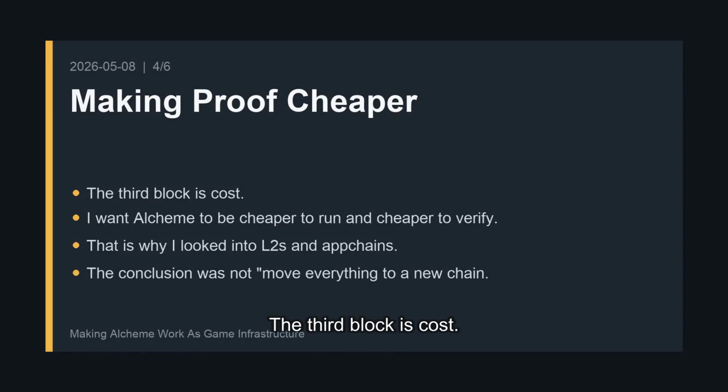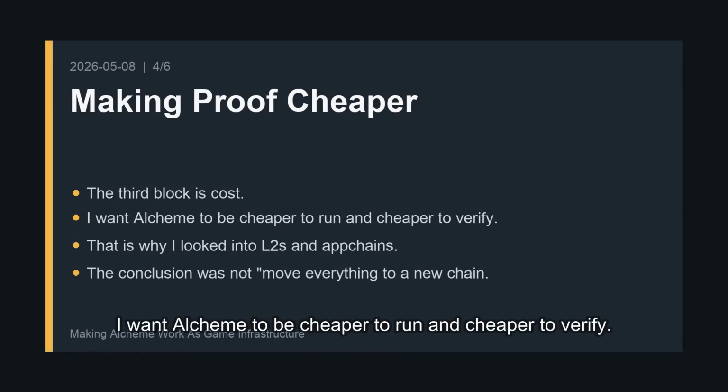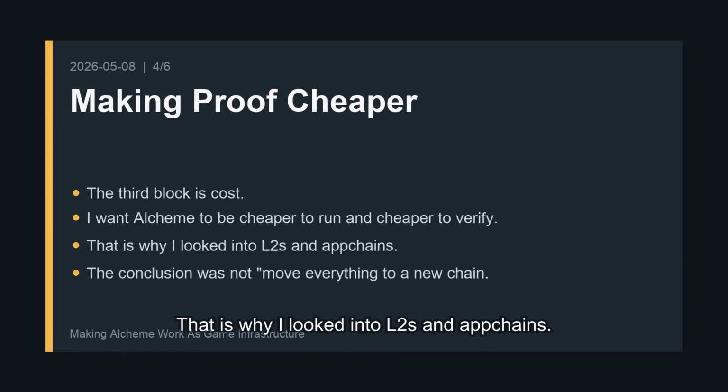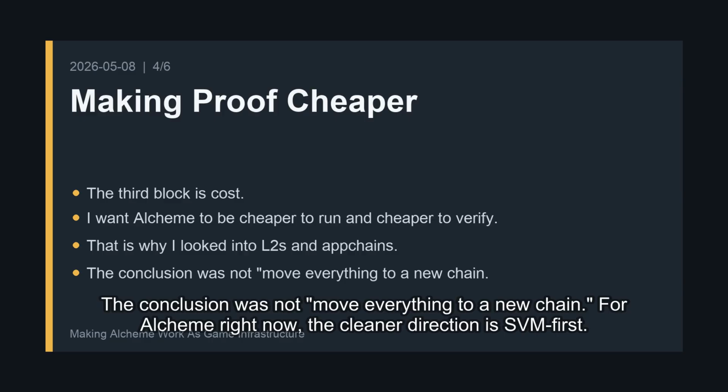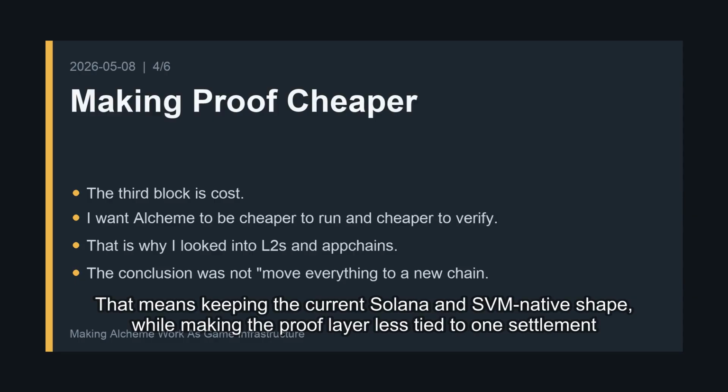The third block is cost. I want Alcheme to be cheaper to run and cheaper to verify. That is why I looked into L2S and AppChains. The conclusion was not move everything to a new chain. For Alcheme right now, the cleaner direction is SVM-first.